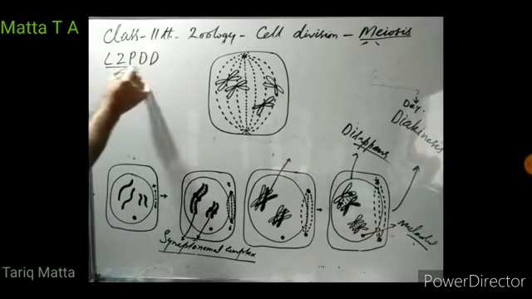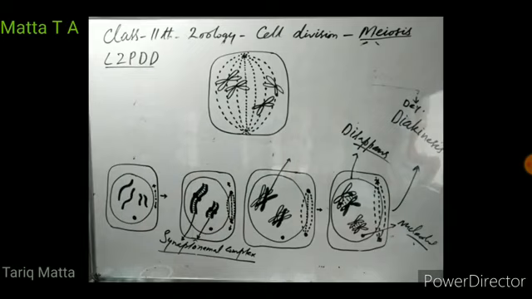So you can remember these phases by the word Lata Zara Pani Dede, right? If you remember this mnemonic, you will remember these five different phases of the prophase first of meiosis first. Then you have to remember what happens in the leptoneme. In the leptoneme, the chromosomes coil up. So far, the chromosomes were in the form of chromatin fibers. Now these chromatin fibers coil up, condense, and start appearing as thick rod-like chromosomes, right? And centrosomes start migrating to two opposite poles of the cell.